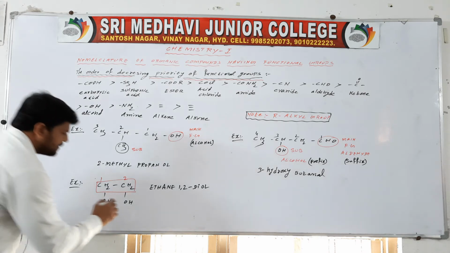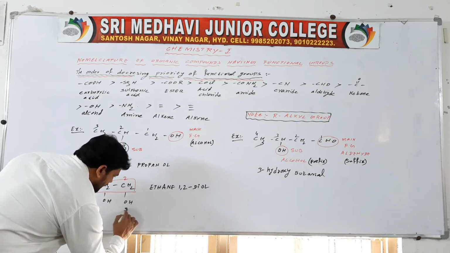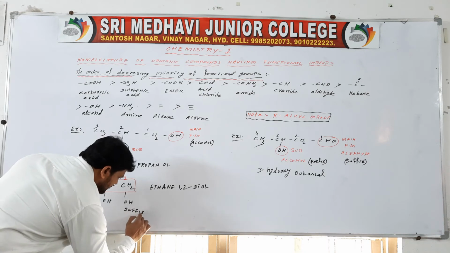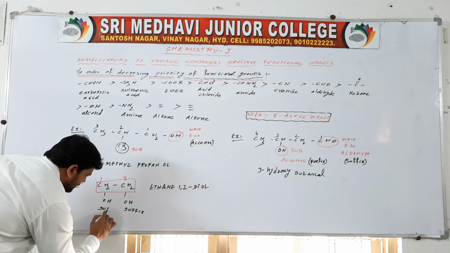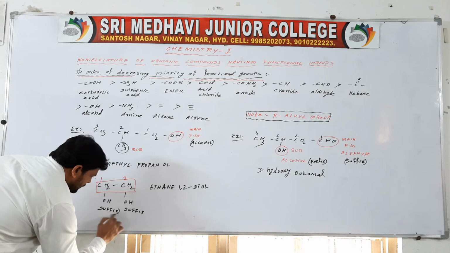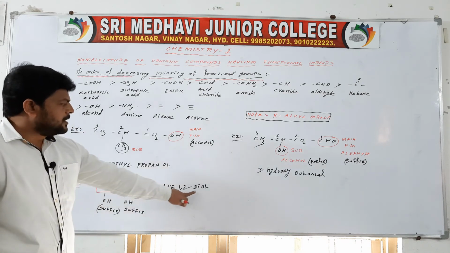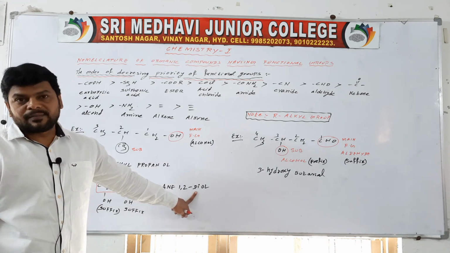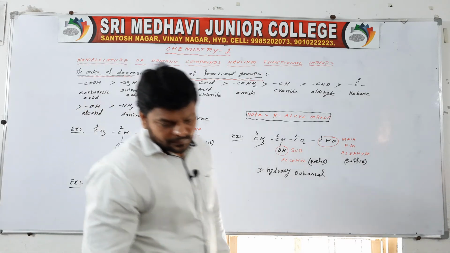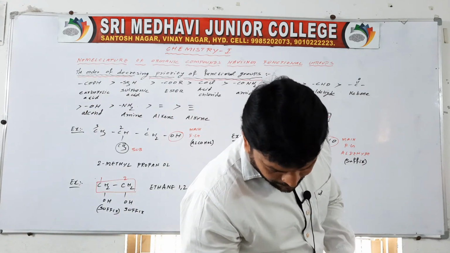For the suffix we have to write ol. Since there are two functional groups to write in the suffix, we write diol. Okay.